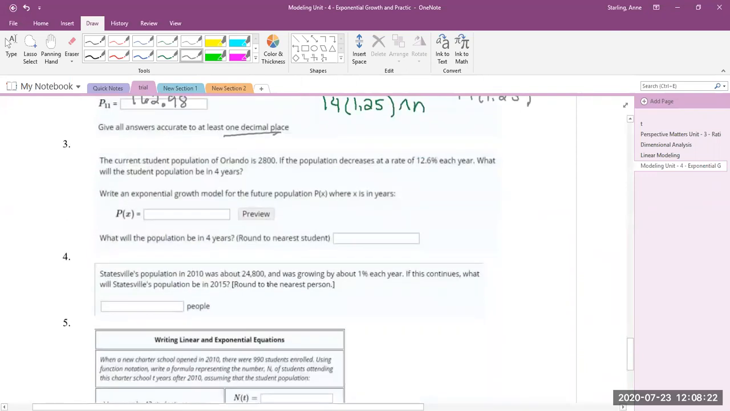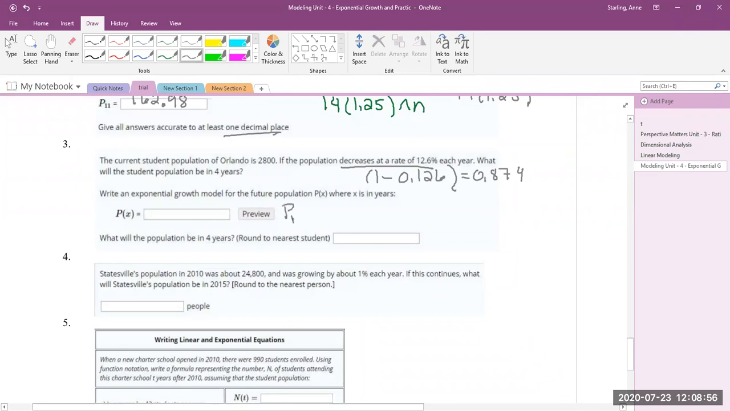Okay, down with this problem, we have the current student population of Orlando. It's decreasing. So that decreasing says that it's going to be 1 minus the 0.126. Another way to think of this is how much is staying each year. So if we do that 1 minus 0.126, that's 0.874. That's the percent of the population that's staying. All right, so to then look at this, we have to write an exponential growth model for X years.